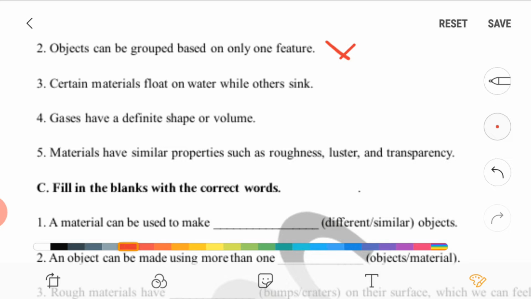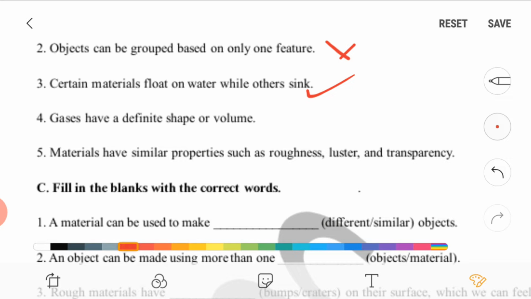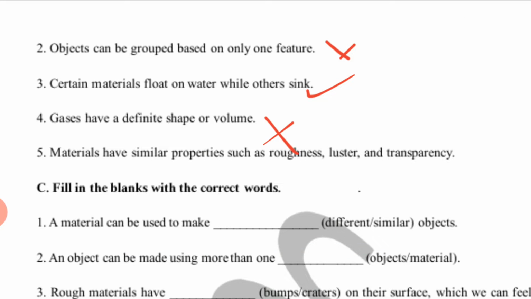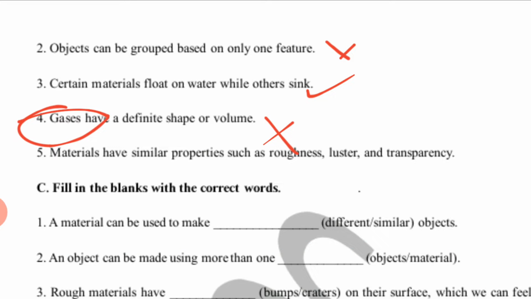It has been divided according to their more features, right? Third one, certain materials float on water while others sink. So it is right, it is true. Fourth, gases have a definite shape or volume. So this is a wrong sentence, because only solids have a definite shape and volume, and liquids don't have shape but have volume, right? So correct it by solid.